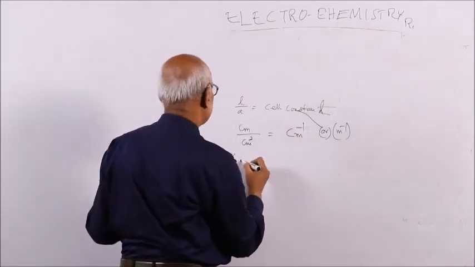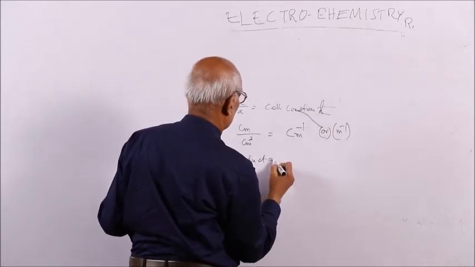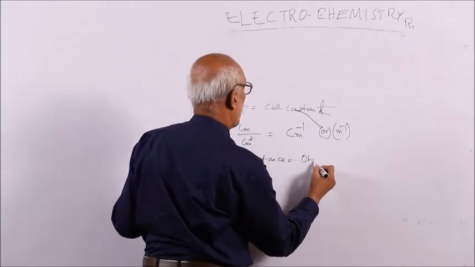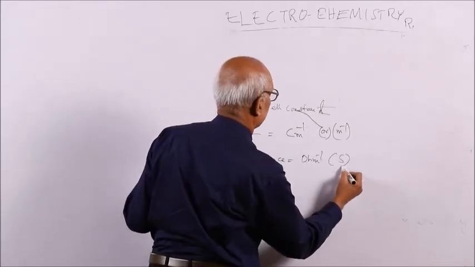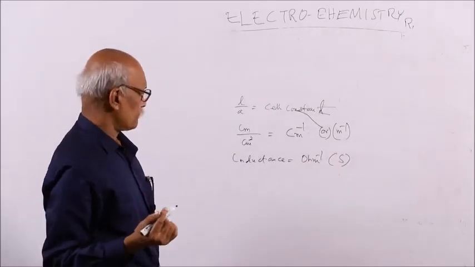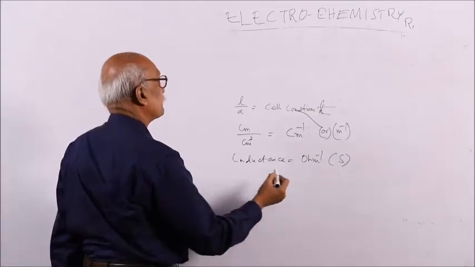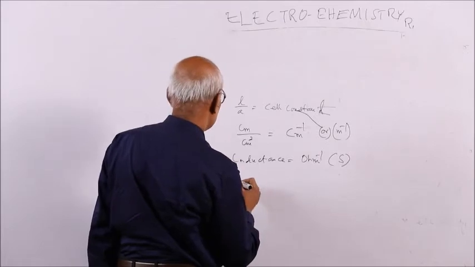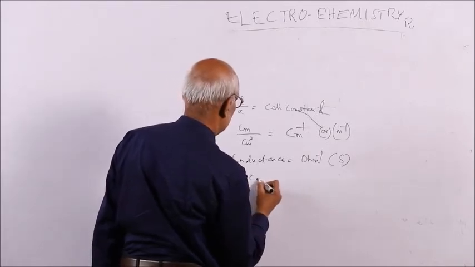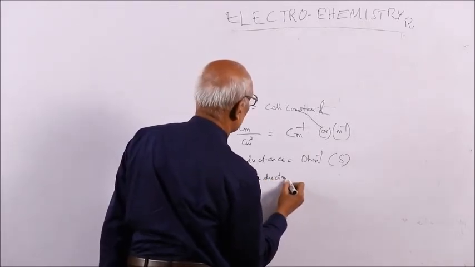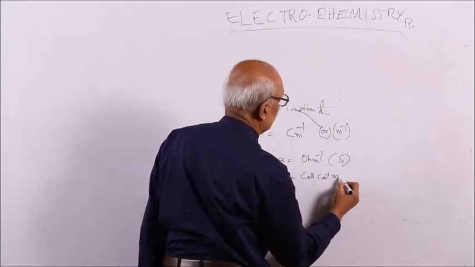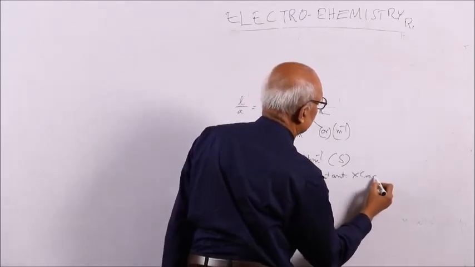And conductance is the reciprocal of ohm, that is called ohm inverse or Siemens. So conductance is equal to 1 by R, R is in ohm, so this is ohm inverse. So for specific conductance, the unit will be cell constant into conductance.